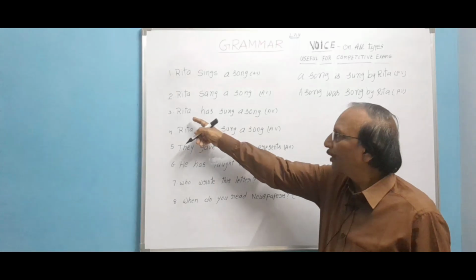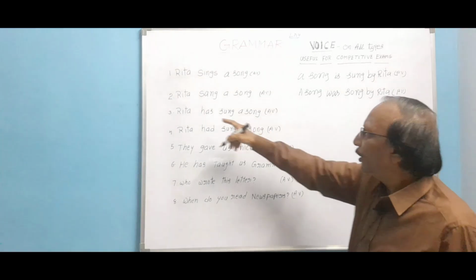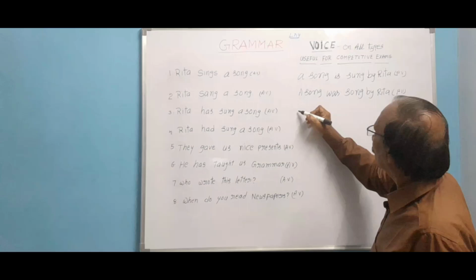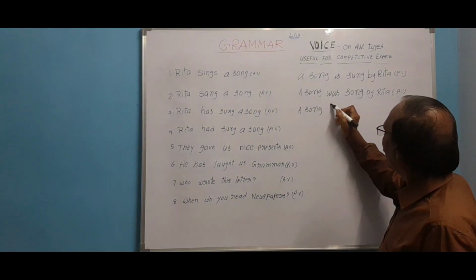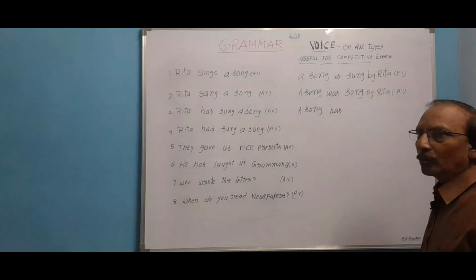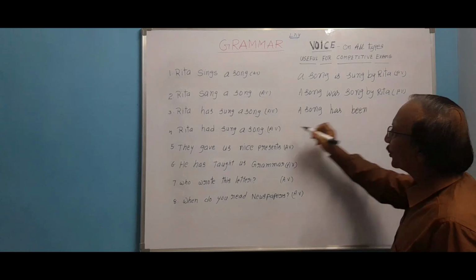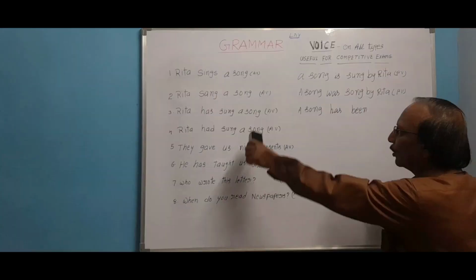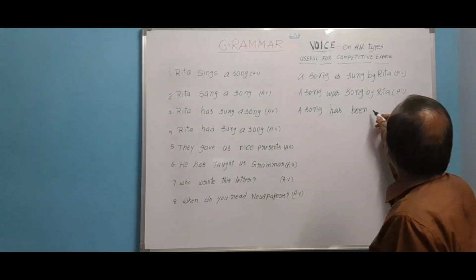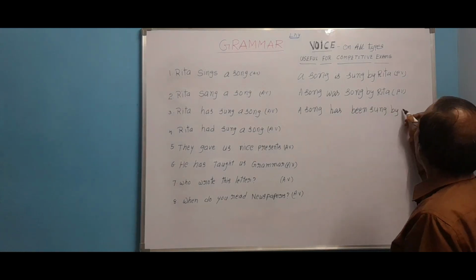Now let us come to the third sentence. Rita has sung a song. It is in present perfect. Rita is the subject, has sung the verb, a song the object. A song, third person singular, so has. A song has. Here in present perfect we have to write the be form, been. A song has been sing, sang, sung. In present perfect the V3 is already in V3, no need to change, sung. A song has been sung by Rita.